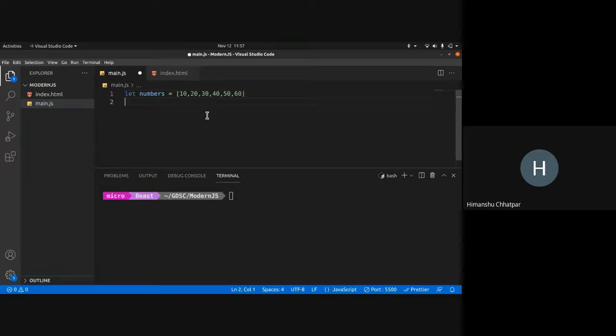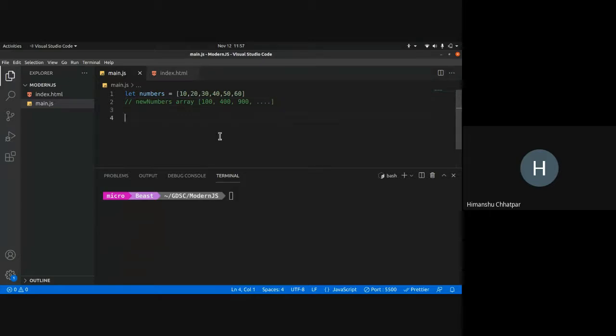Now, what I want to do is create a new numbers array that has the squares of all these values. So it will have 100, then 20 into 20, that is 400, and 30 into 30, which is, I guess, 900, and so on. I need to make this array.